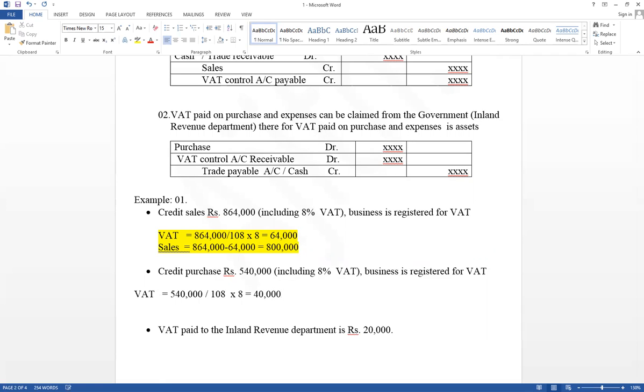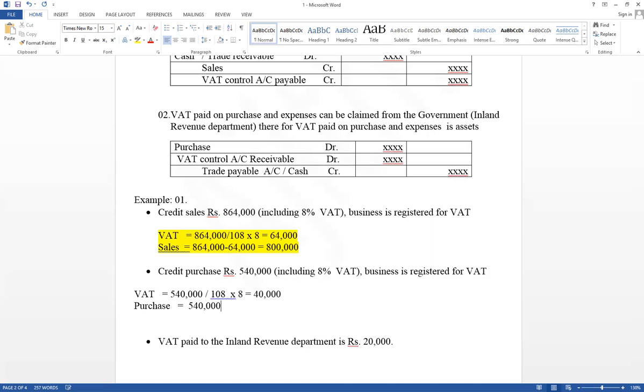That is an asset. Then as purchase, only the balance part should be considered. Therefore, purchase value equals 540,000 minus 40,000, then purchase price equals 500,000. Think about it: VAT collection on sales is a liability, VAT paid on purchase is an asset, and VAT paid to the Inland Revenue Department is given.